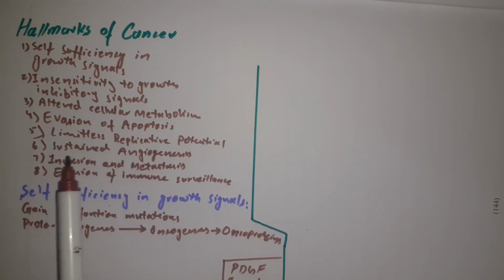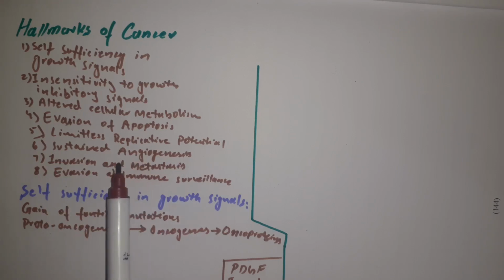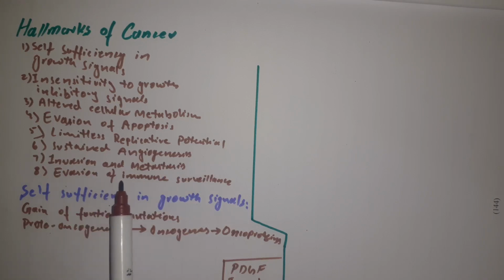Moreover, they synthesize factors which lead to sustained angiogenesis, or the formation of new blood vessels which supply them with blood and nutrients for their survival. Moreover, they invade the surrounding tissue, and they show the process of metastasis and spread to distant sites. They also evade the response of the immune system, and they protect themselves from cytotoxic T cells by down regulating their expression of MHC proteins, or major histocompatibility complex proteins.